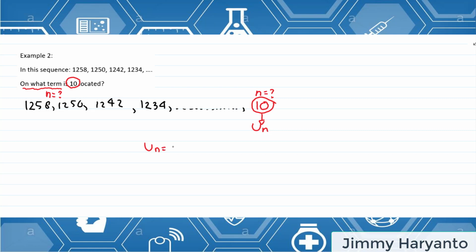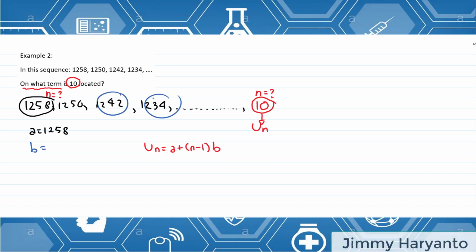So I write Un equals A plus n minus 1 times B. I need to find A first. This is the A, so I call it A equals 1258, and then I need to find B.